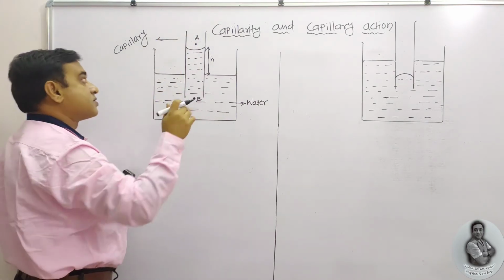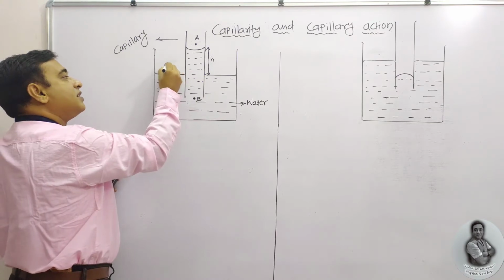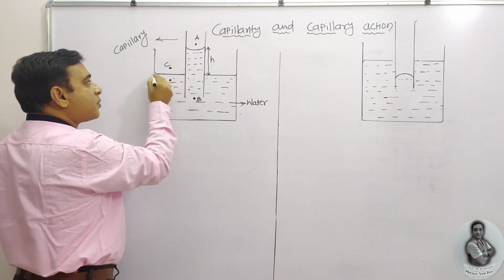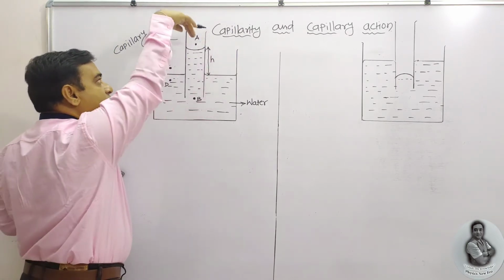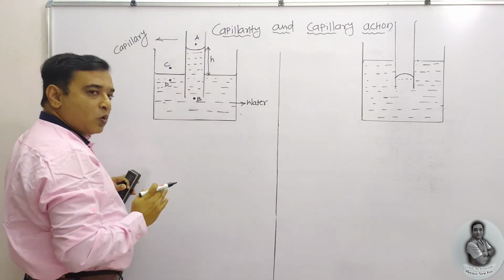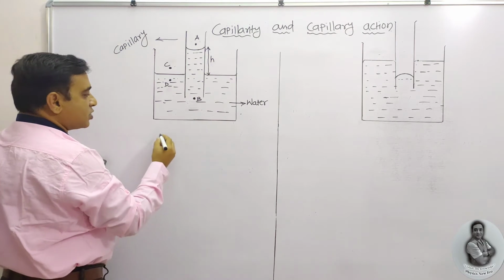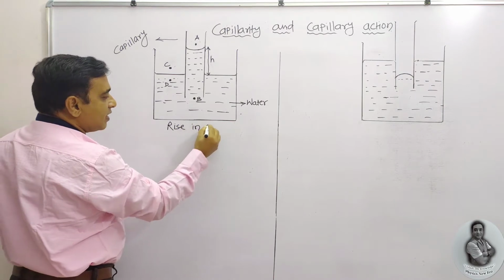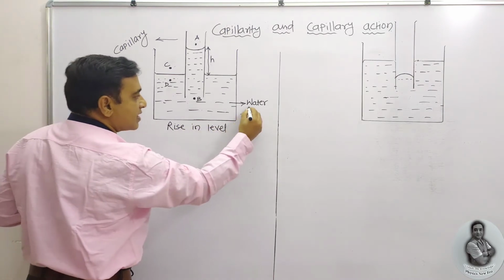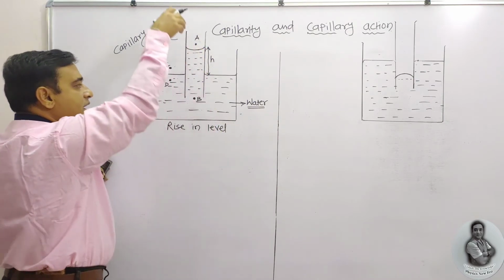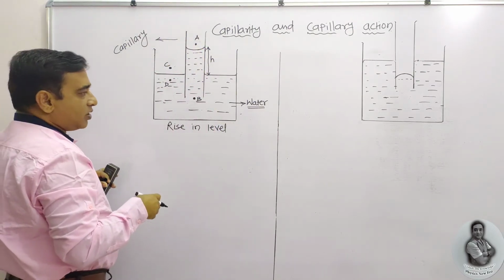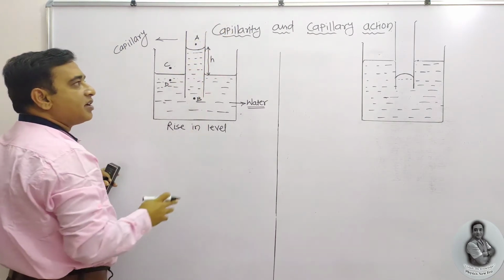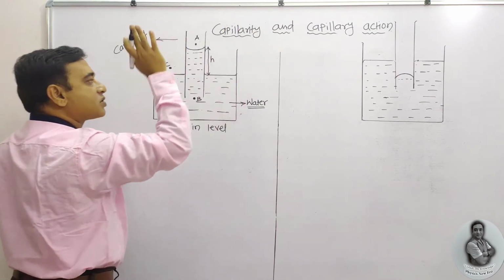So remember the first sentence. Here it is point C, point D. What about the surface? This surface is a plane surface. This surface is concave from the upside, convex from the lower side. So the first conclusion I am going to write. But before that, there is a rise in the level. The example is water. When the capillary tube is inserted inside the water, there is a rise in the water level. That phenomenon is known as capillarity, or also capillary action.